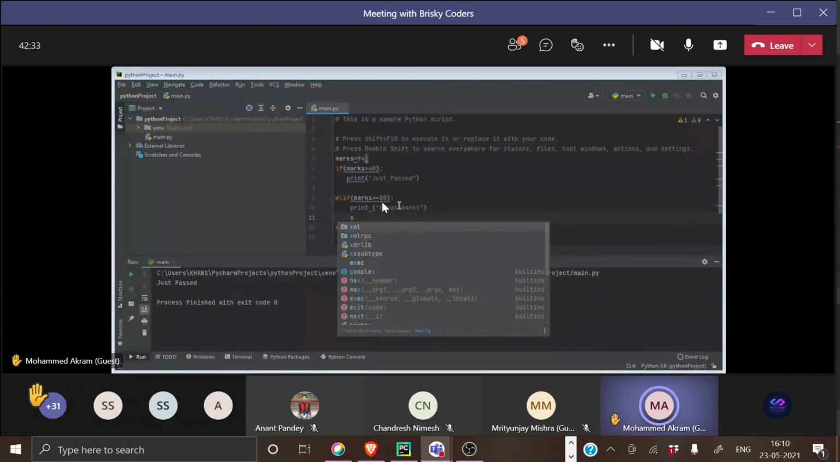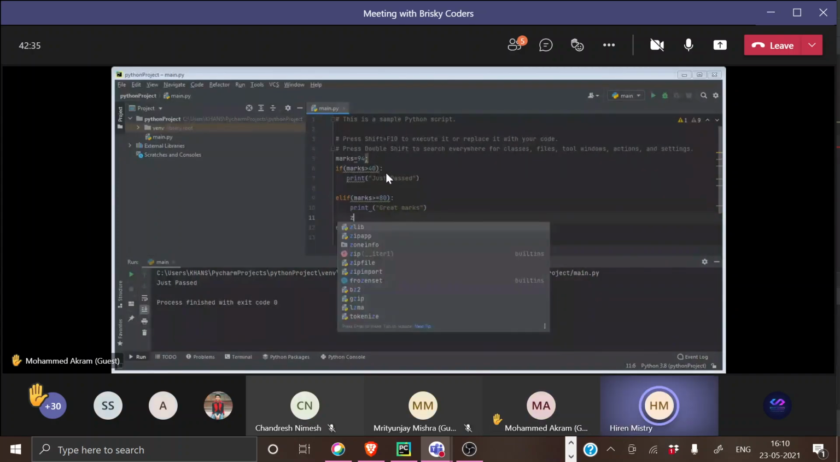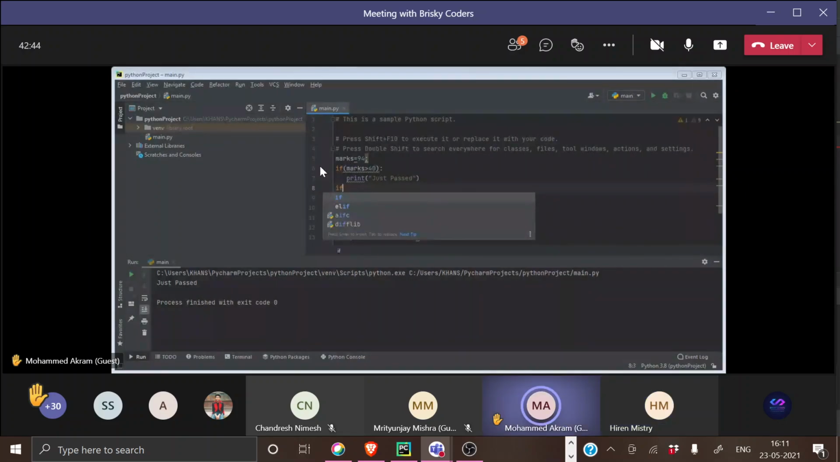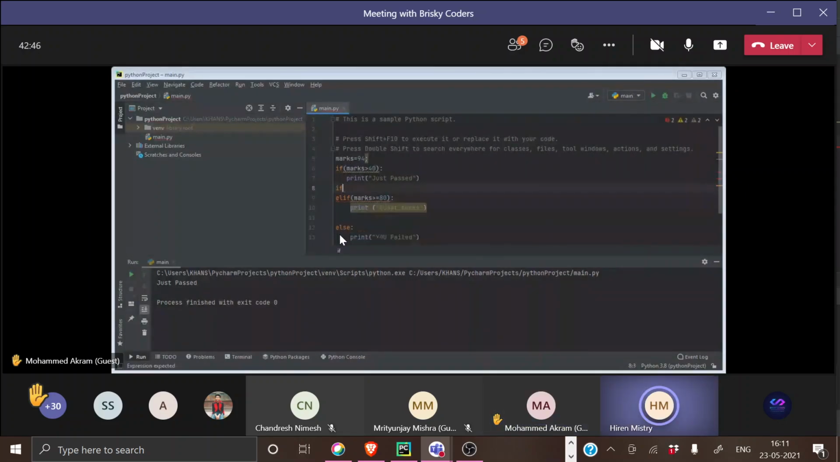But check the first condition: marks is greater than 40, so it's true. So it will only print just pass. It will not check the next. If the first if statement is correct, it will just jump to the end. Because you have given the same kind of condition in all the statements, you will not be able to proceed. All have the same kind of meaning. It will just jump to the end, so you have to be very sure about this.